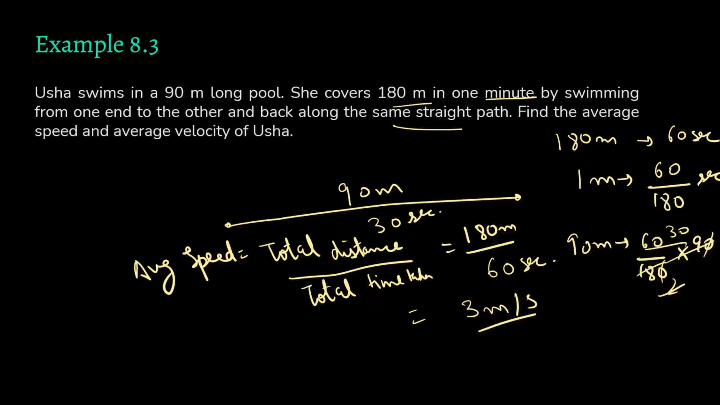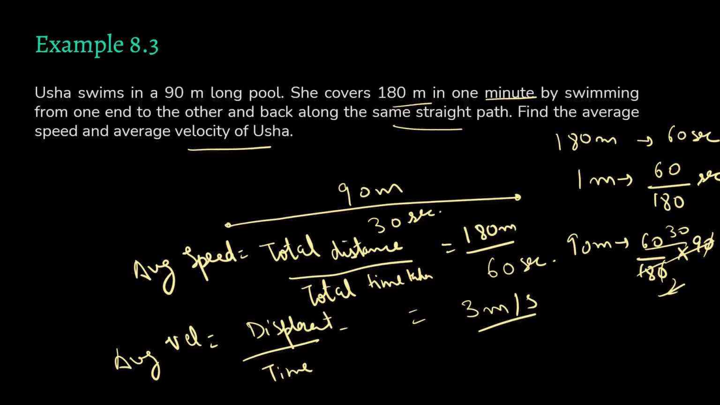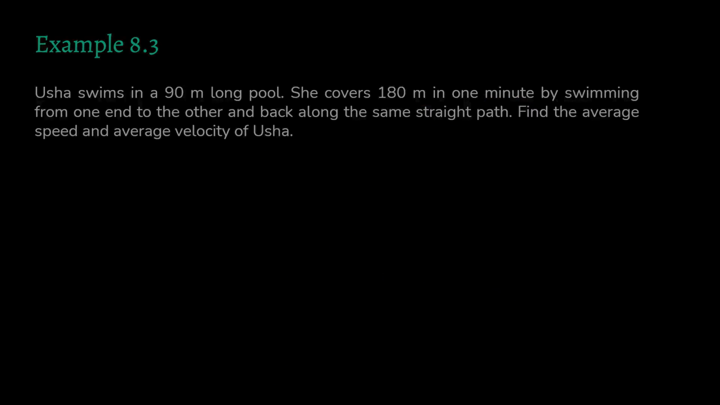But if we talk about the average velocity, her average velocity is displacement upon time taken. And what is your displacement? Since she is coming back along the same straight path, for example, she is going 90 meters from here to here and she is coming back. So what is her initial point? Starting point is this. And what is her final point? Final point is also this. So what is her displacement? Her shortest distance covered is 0 upon time taken, right? And this is equal to 0 meter per second. So her average velocity is 0 and her average speed is 3 meter per second.